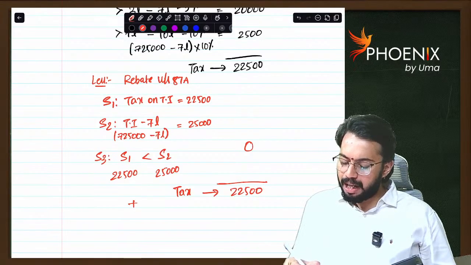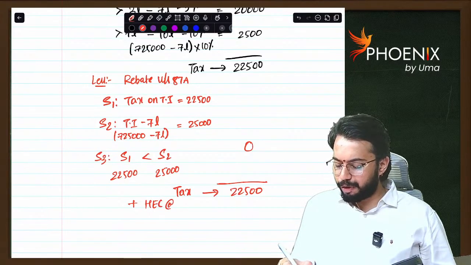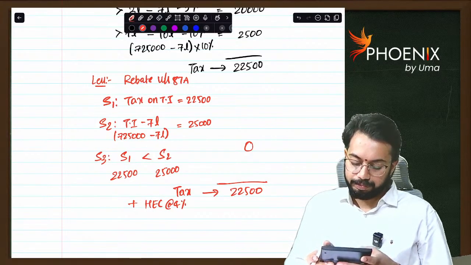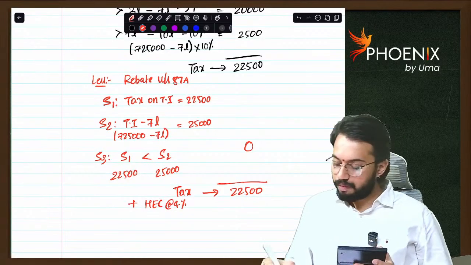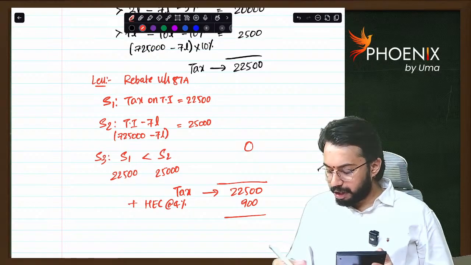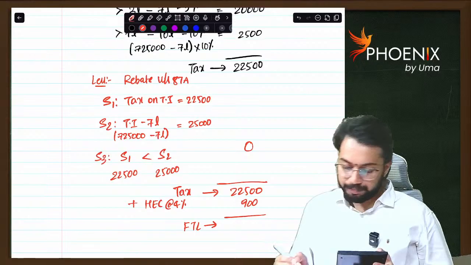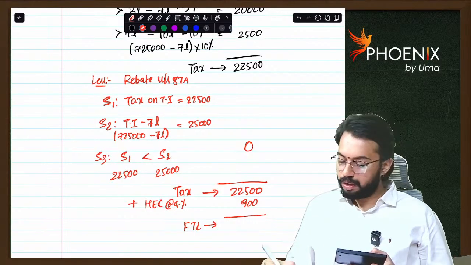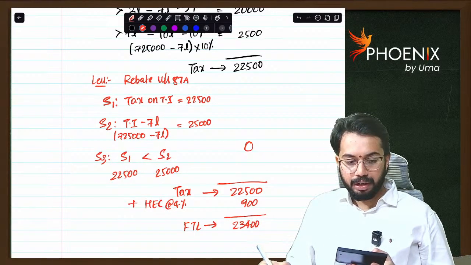To this we will add HEC at the rate of 4%. How much? 900. How much is final tax liability? 23,000.